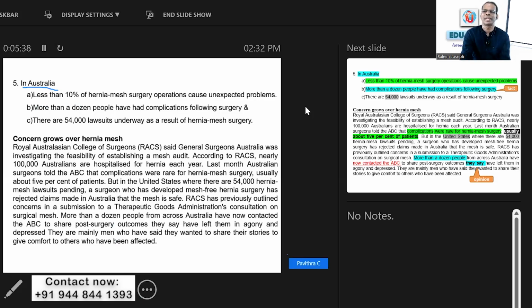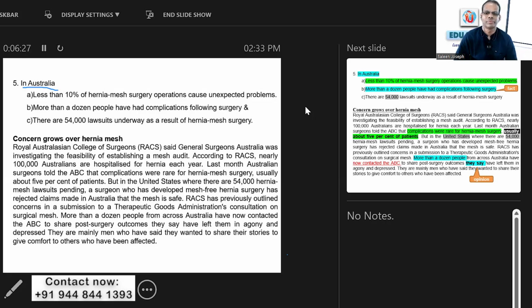When there is a number, just focus on the number and the person. Now your issue is here: more than a dozen, less than 10%, and 54,000. Just identify those numbers in the text. Can you identify the numbers in the text? Yes, we have 54,000 in the first line. Identify the country as well. Made in Australia, but the 54,000 is connected with the United States. So it is eliminated, it is not relevant for us. We are bothered about Australia.